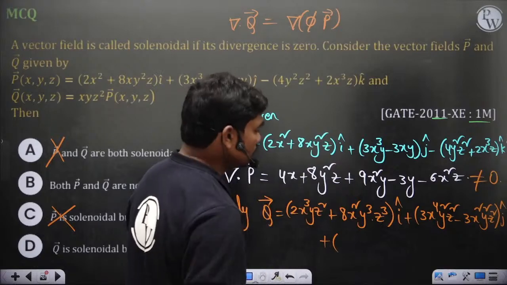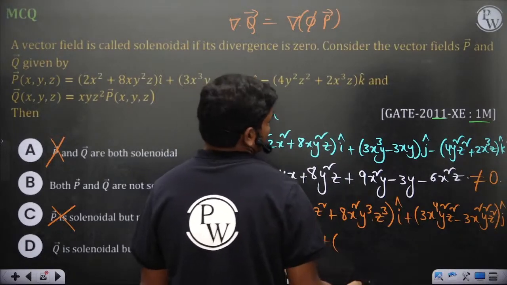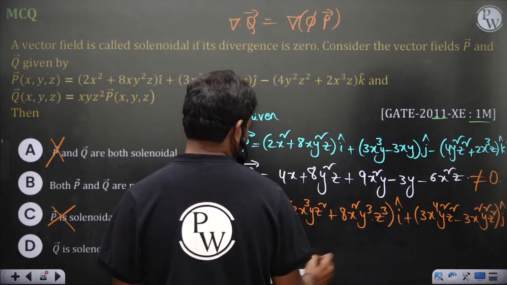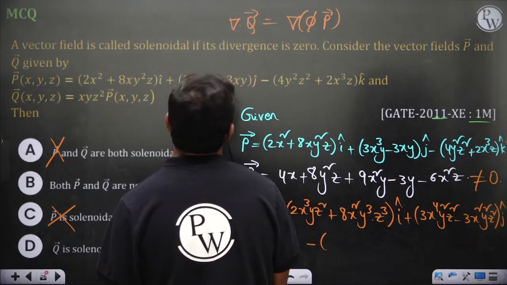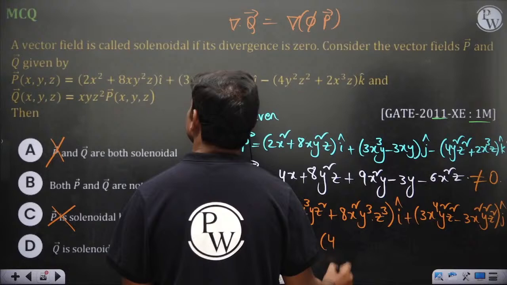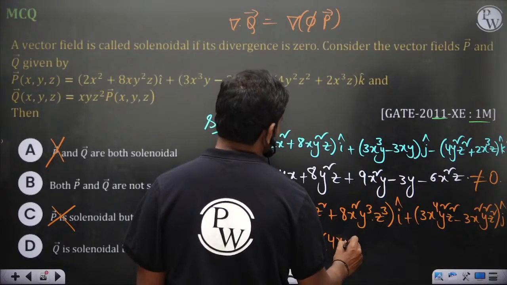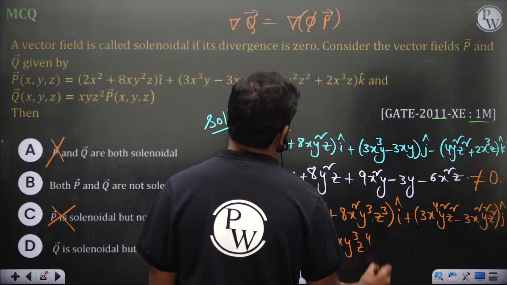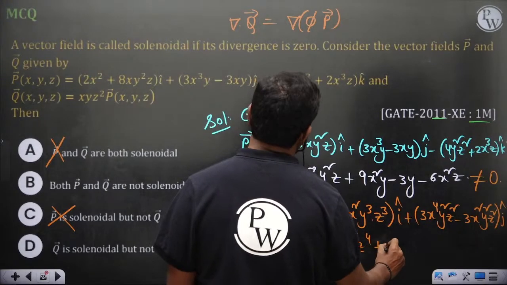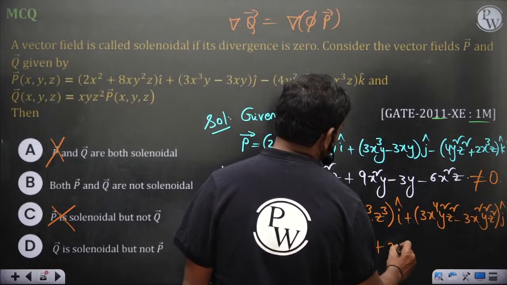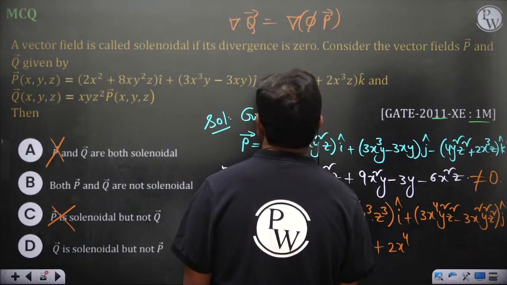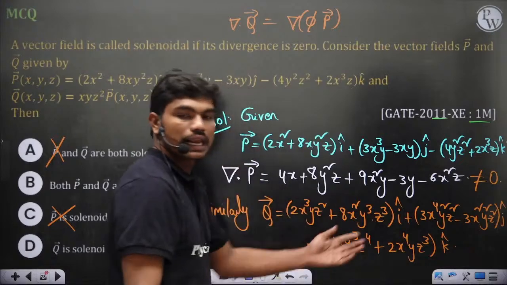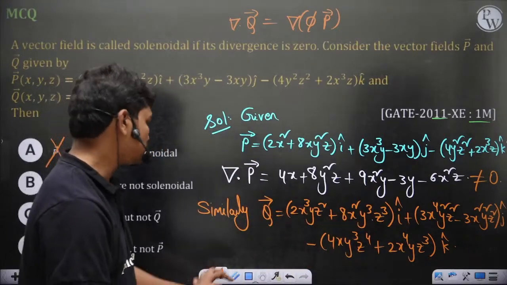So it's a function again, but anyway let's see. So minus 4xy³z⁴ plus 2x⁴yz³ times k.